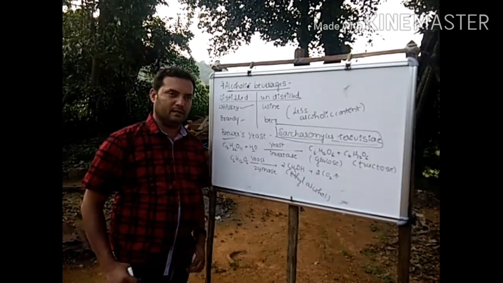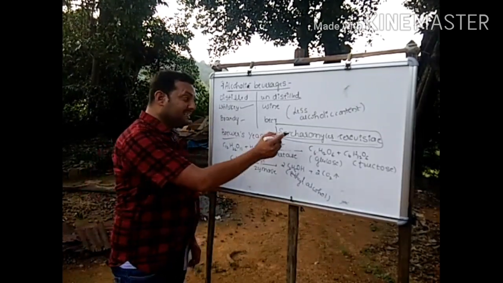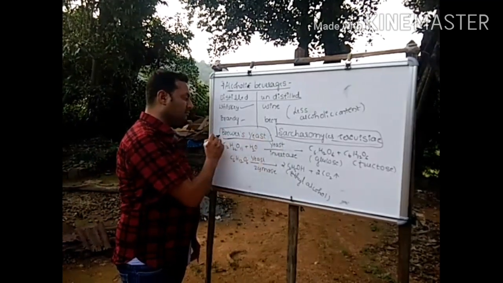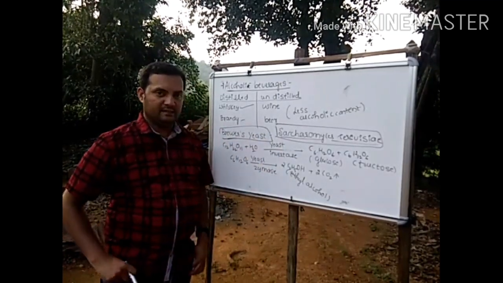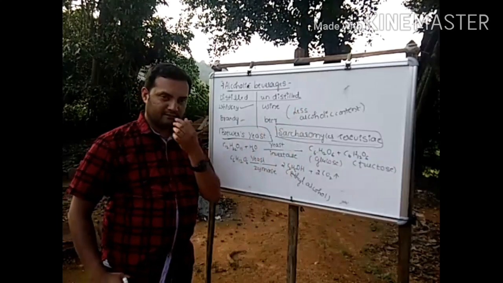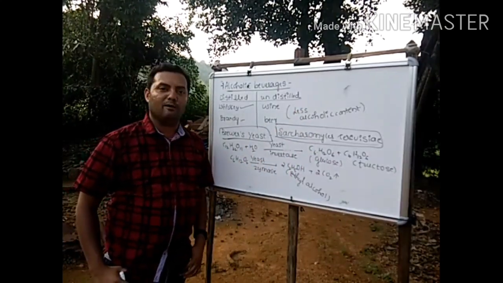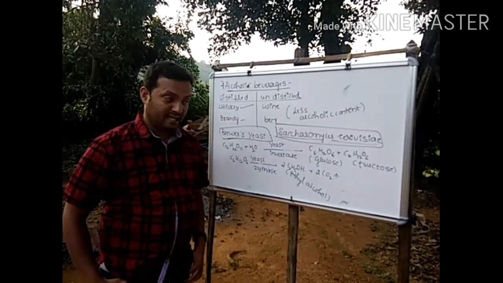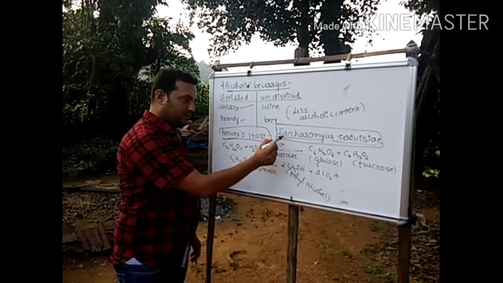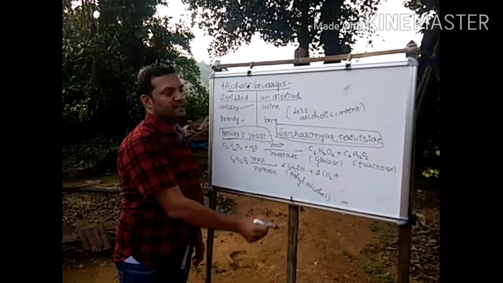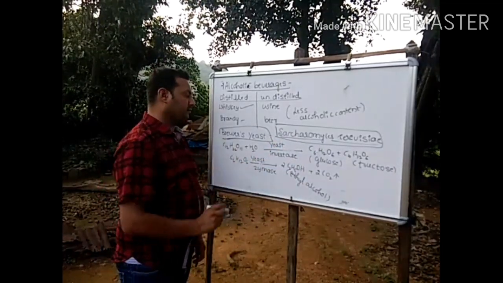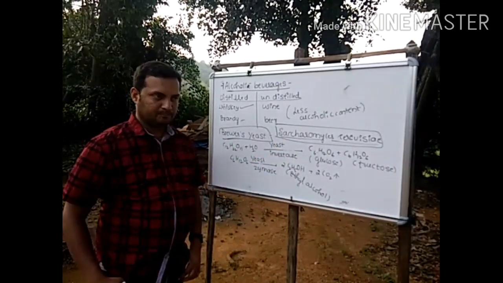Yeast, as we know, belongs to the fungi group. Here it is called Brewer's yeast. The same Saccharomyces cerevisiae was called baker's yeast in the preparation of bread and other bakery items, but here it is called Brewer's yeast.